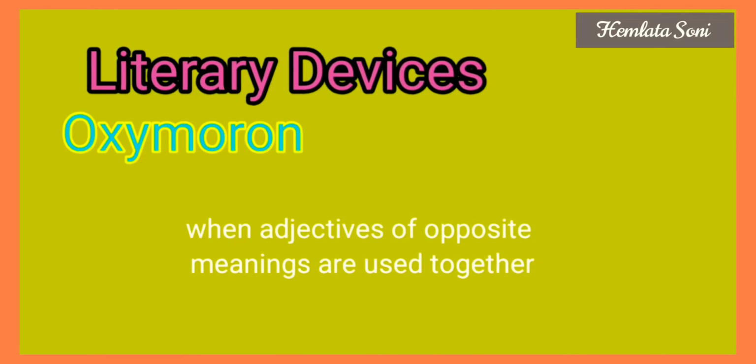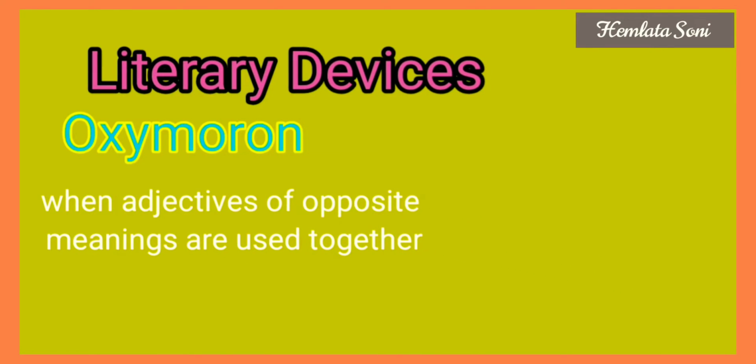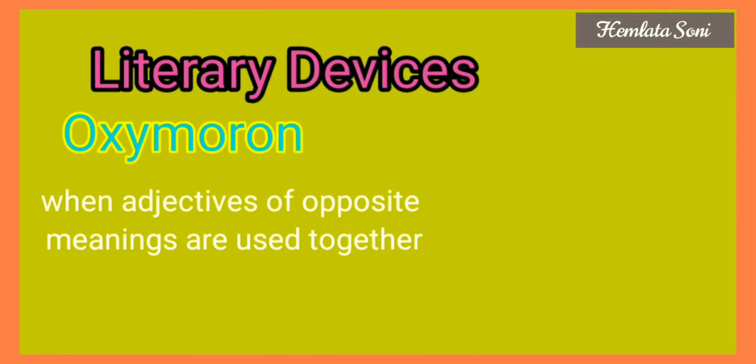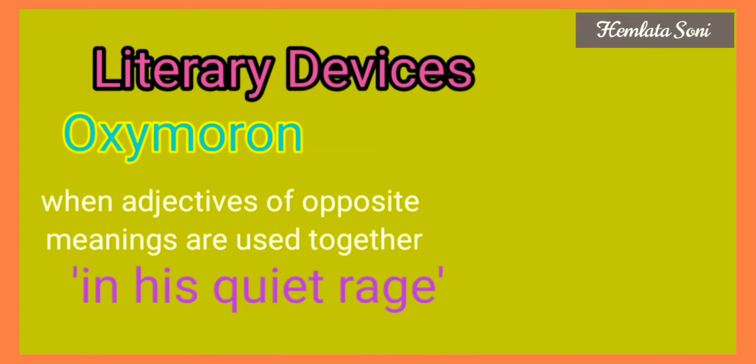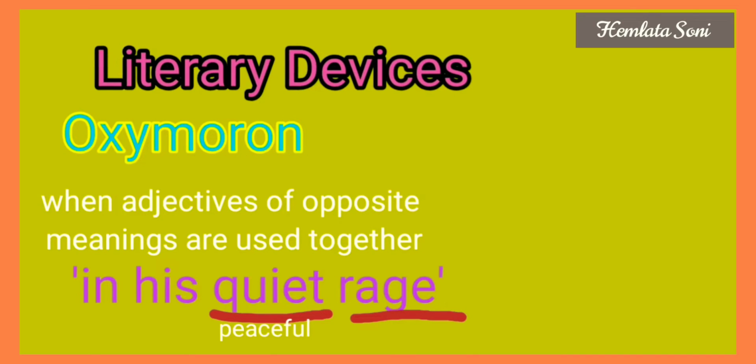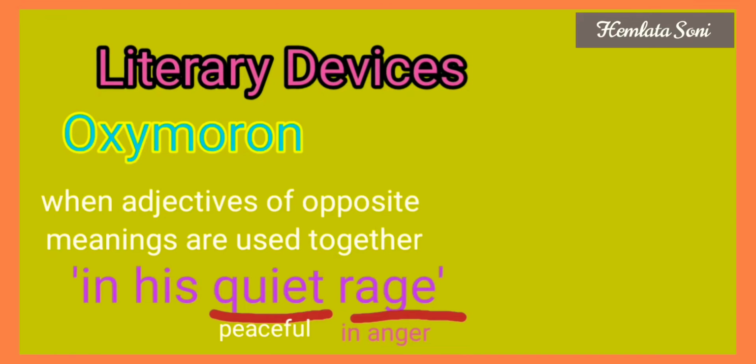Next is oxymoron. When words of opposite meanings are used together, then the oxymoron device is used. So in this line, in his quiet rage, quiet and rage are opposite in meaning. Quiet means peaceful and rage means anger. That's why it is the oxymoron device, because these both are opposite words.